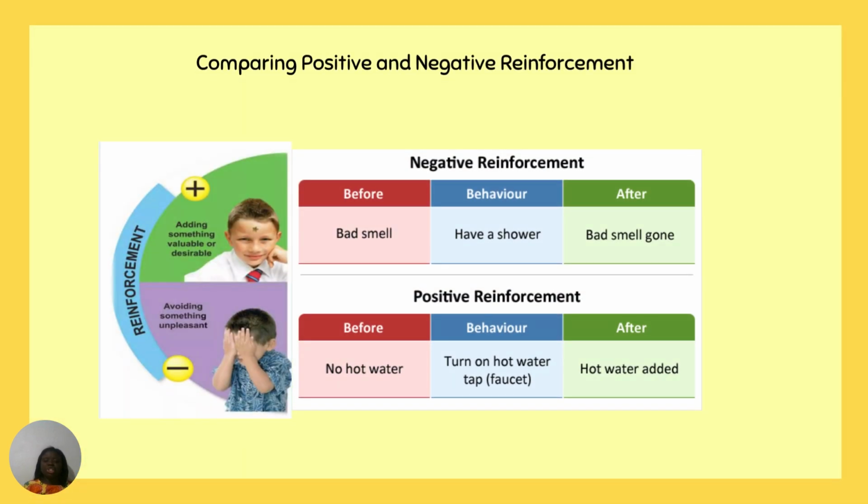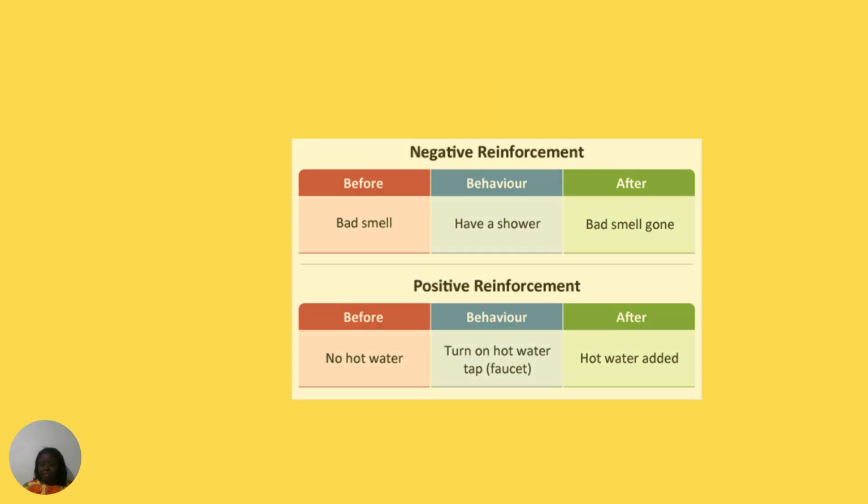Comparing these two, positive means plus. That means we add something to increase the behavior. With negative reinforcement, we take something away from the kid to increase the behavior that we expect to see. For example, there's no hot water, you turn on the hot water tap, then hot water is added.